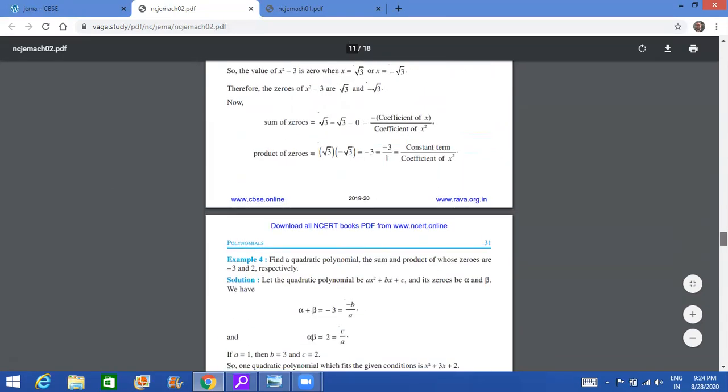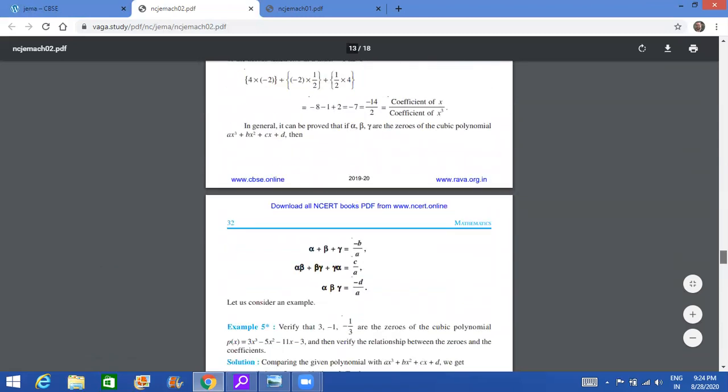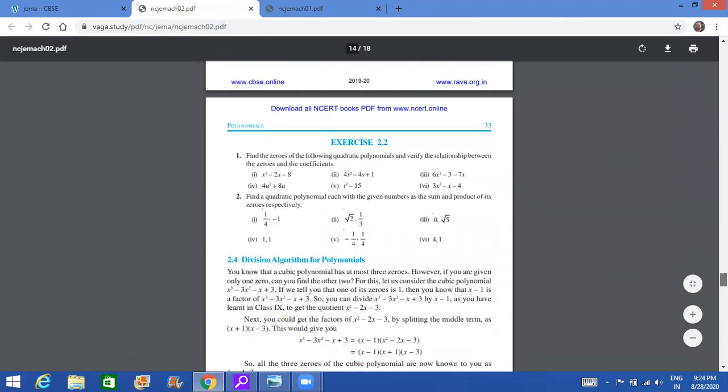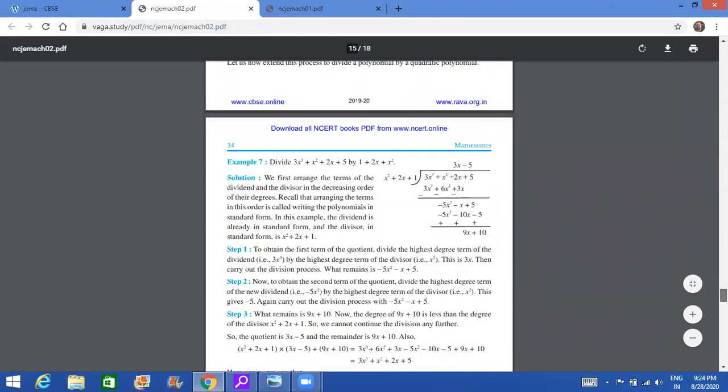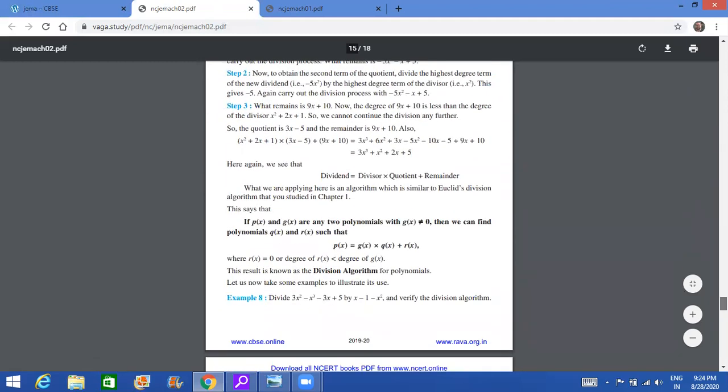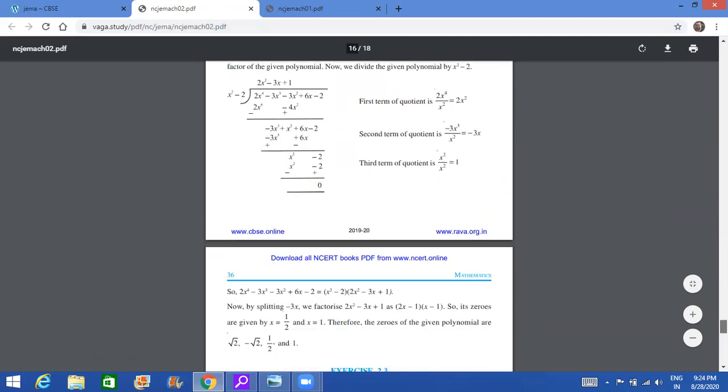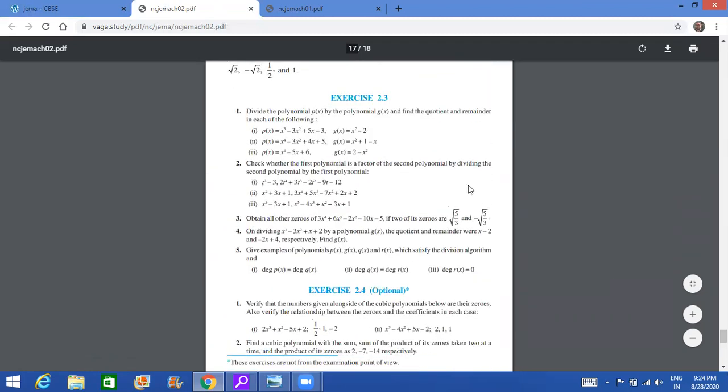2.2, I'm going fast here because all this is part of the syllabus. Nothing is cancelled. So 2.2 is very easy. And now comes the division algorithm for polynomials. Now the syllabus says that the division algorithm is cancelled, that is, dividend is equal to divisor into quotient plus remainder. So this is cancelled. Technically, many are saying that the entire exercise is cancelled, so the division of polynomials is cancelled.